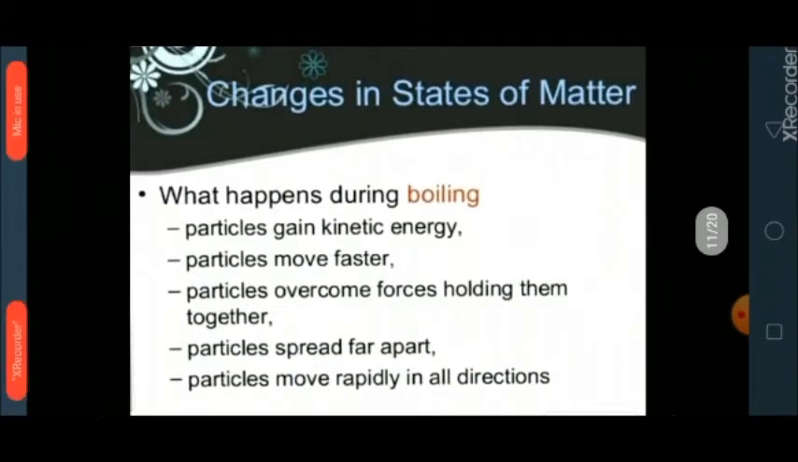Now students, what happens during the process of boiling? During the process of boiling, a liquid is heated. The particles of the liquid gain more and more kinetic energy and start moving rapidly. The particles overcome the attractive forces and spread far apart and move in all directions. At this point, the liquid is converted into gas.